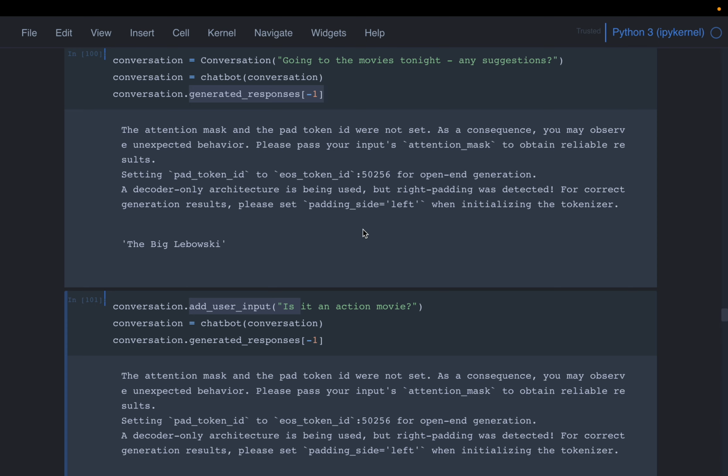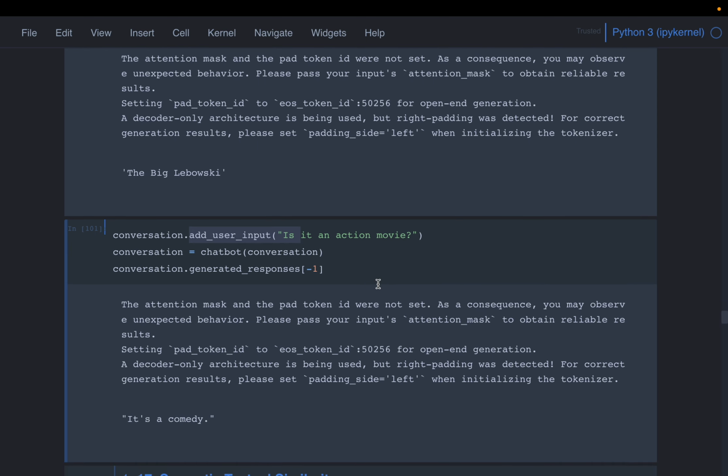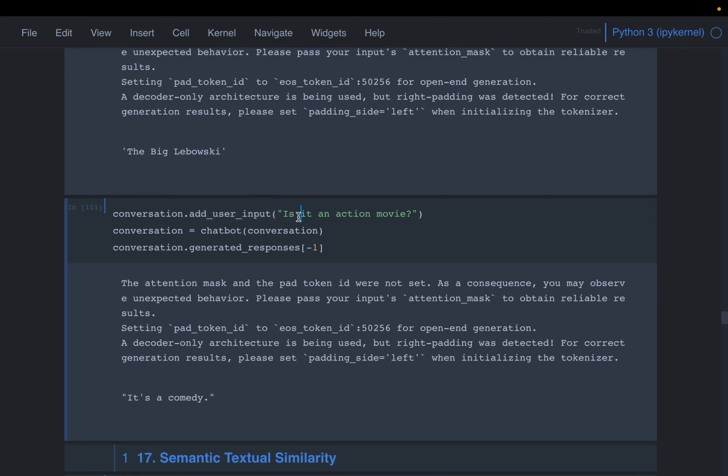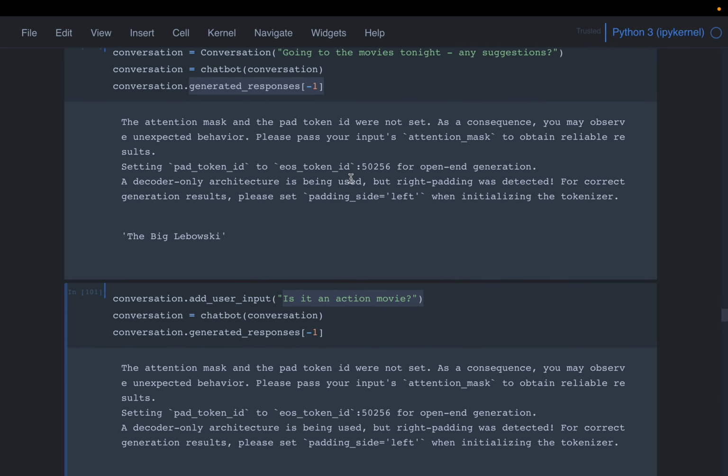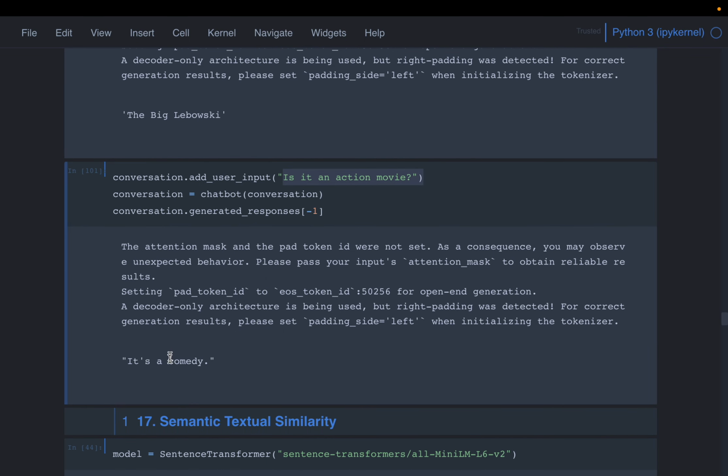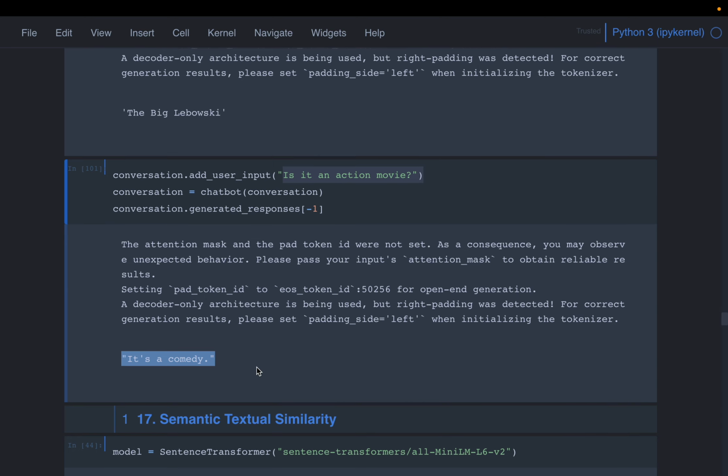We can have multiple users as well in some models. So we have added one more user, and the user said, is it an action movie? So we are building upon the conversation from here. Again, it said it's a comedy.